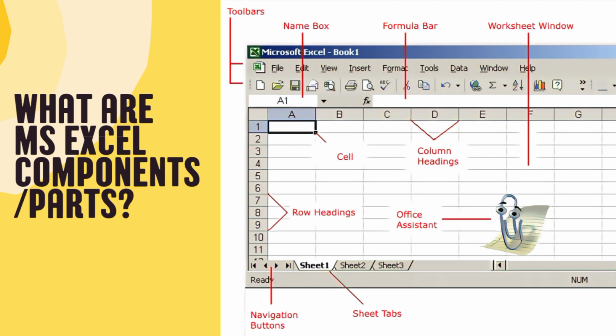The ninth one is Navigation Buttons. It is an easy way to understand a workbook's layout, see what elements exist within the workbook, and navigate directly to those elements. The last one is Sheet tabs. It is a tab that is used for displaying the worksheet that is currently being edited by the users.